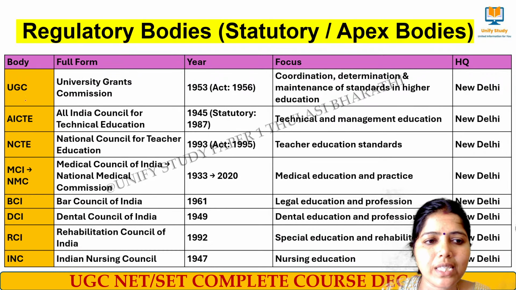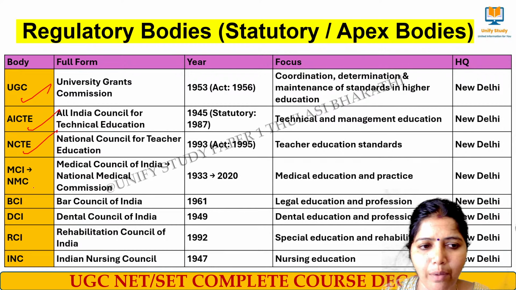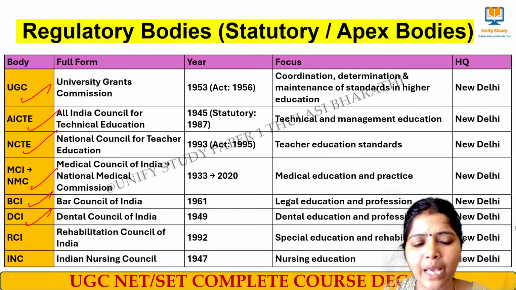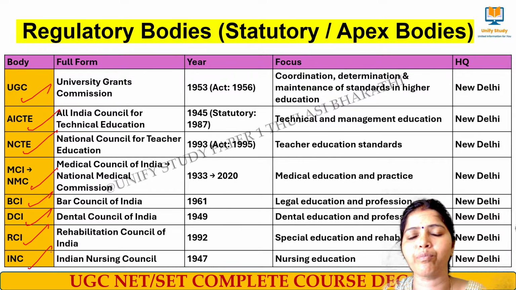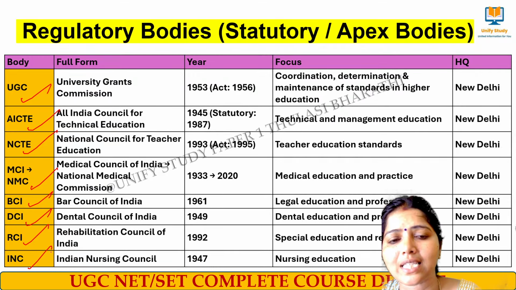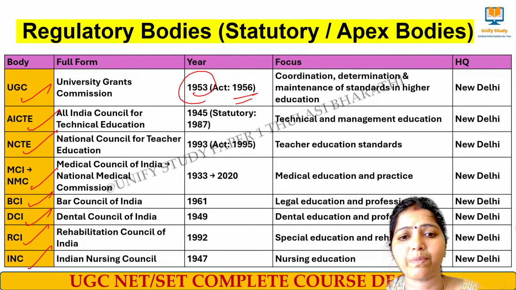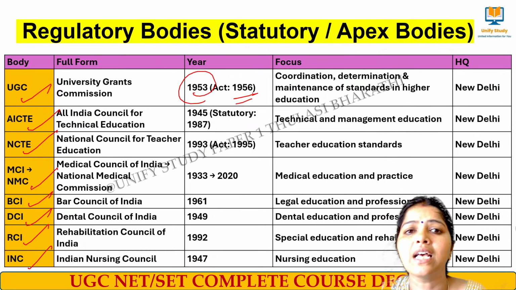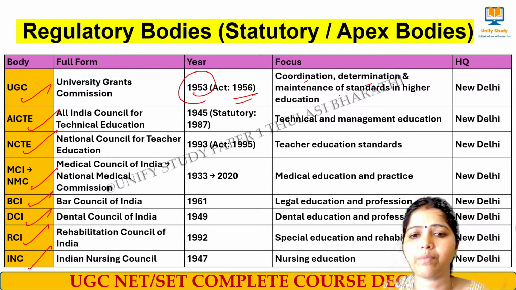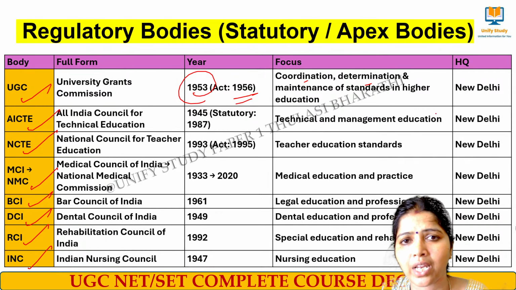We have UGC, AICTE, NCTE, MCI, NMC, BCI, DCI, and RCI, INC. Most important regulatory bodies with respect to higher education. UGC, we know, is the University Grants Commission, 1953, and the act granting statutory status was passed in the year 1956. The main purpose is coordination, determination, and maintenance of standards in higher education, with New Delhi as the headquarters.